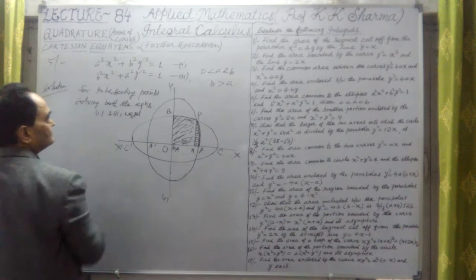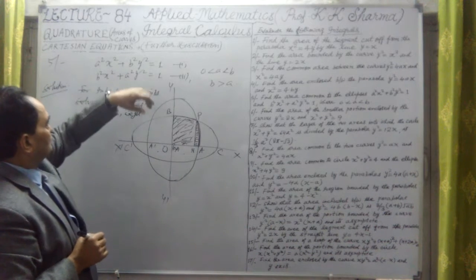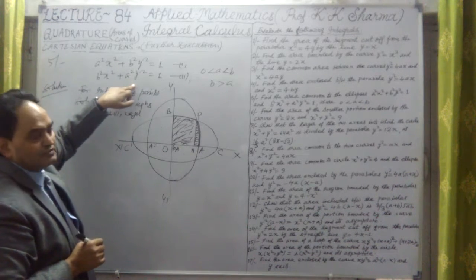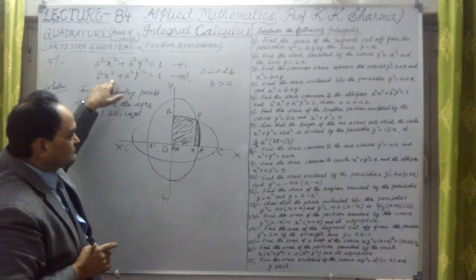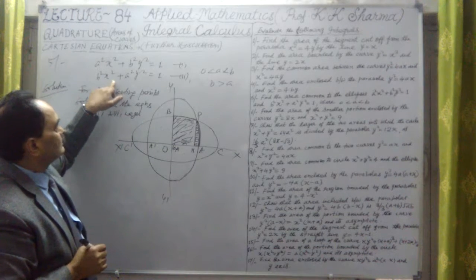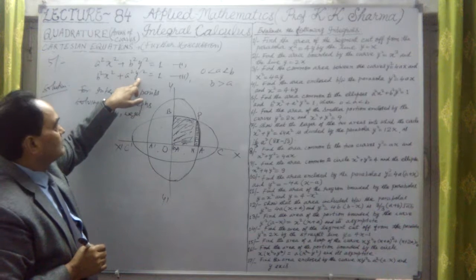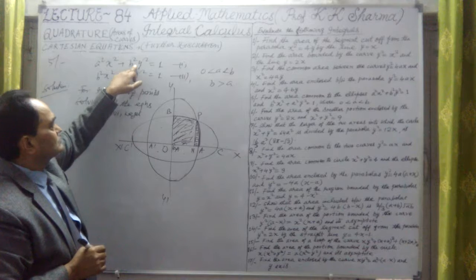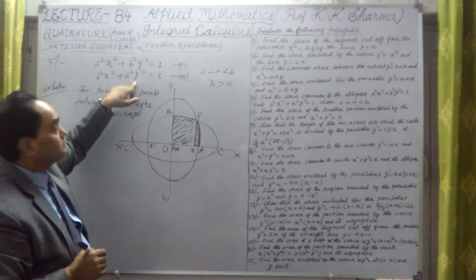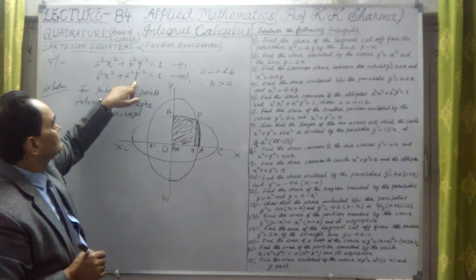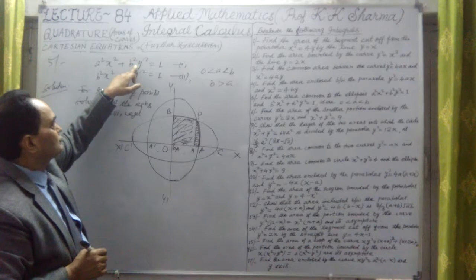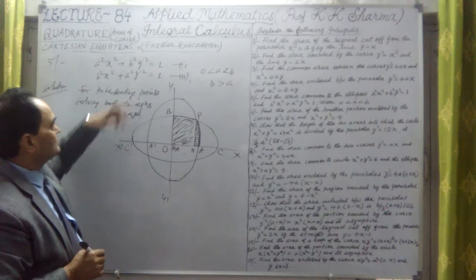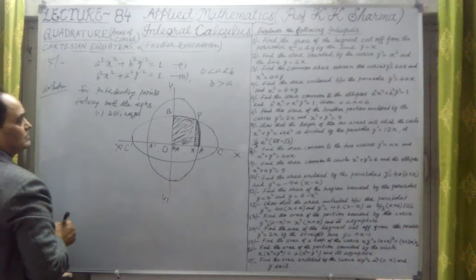What do we get? Because we have to find out the value of the x coordinate first, the value of y we have to remove. So if I multiply the first equation by a square and the second by b square, it will be a square b square, same, and then y can be eliminated.